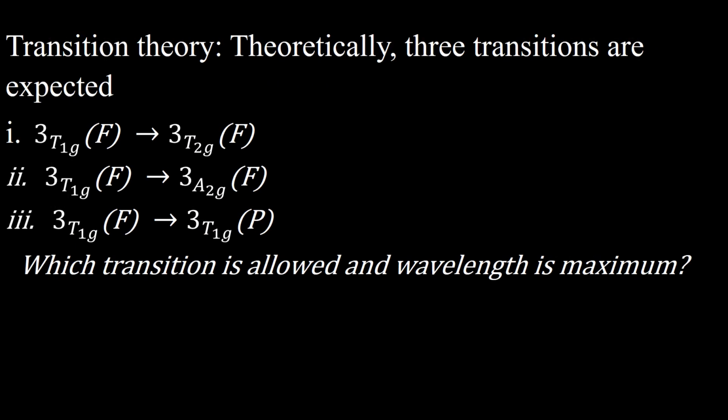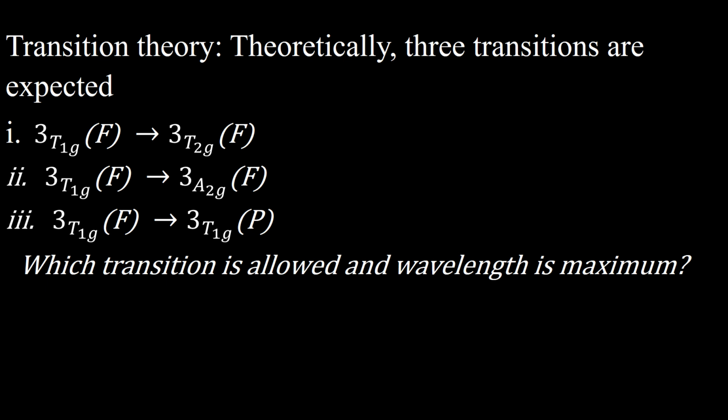Here we draw out a question of the NET exam. Here three transitions are expected. That is 1, 3T1g(F) to 3T2g(F); 2, 3T1g(F) to 3A2g(F); and 3, 3T1g(F) to 3T1g(P). In this case the spin multiplicity is the same, and these three transitions are allowed according to the spin selection rule. The question is, which transition is allowed and has the maximum wavelength? Maximum wavelength means minimum energy. Which transition is allowed with maximum wavelength, that is, with minimum energy?